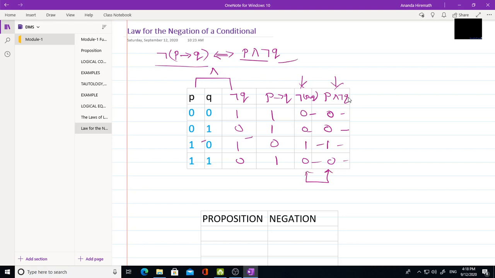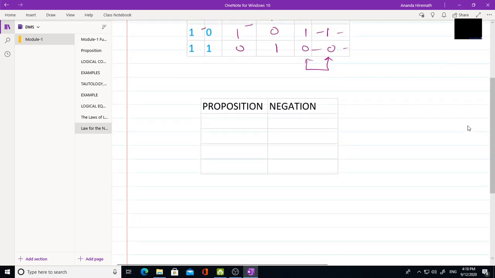Okay. Now next we'll have one more table which gives direct negations of some propositions. Like if negation of P is a proposition, what is its negation? It will be simply P. I'll write one more, P and Q. What is its negation? Negation of P or negation of Q, using De Morgan's law you can say.